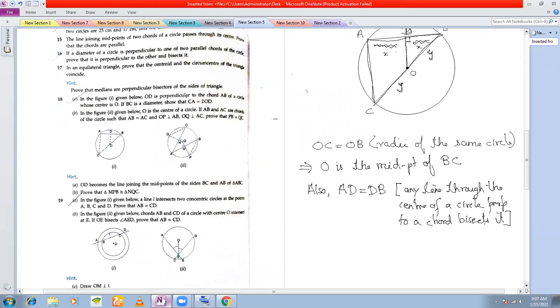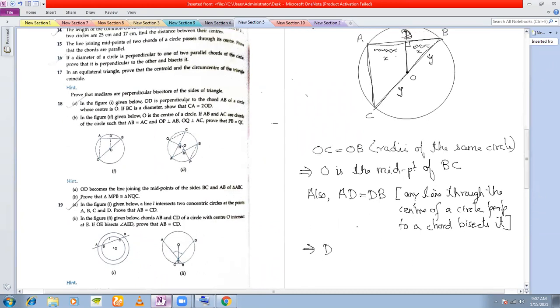That's why. That means if AD is equal to DB, I can write D is the midpoint of AB, if you look at the figure.